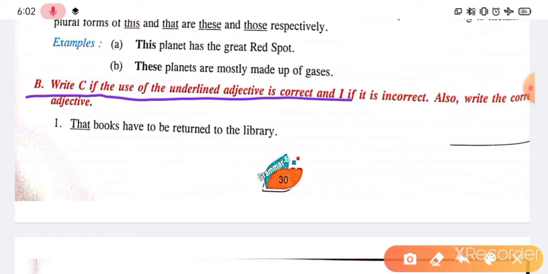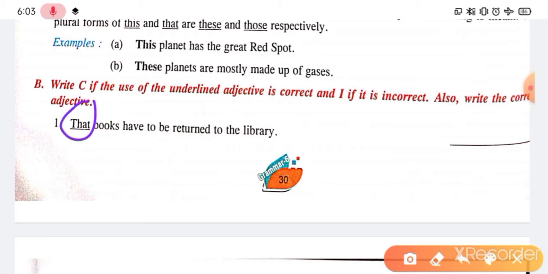This you have to do in the homework, guys. Write C if the use of the underlined adjective is correct, and write I if it is incorrect. And also write the correct adjective. Guys, what we have to do? The underlined word, that adjective has been used here. We have to justify whether it is correct or wrong, right? If it is correct, we have to write C here. If it is incorrect, we have to write the correct word.